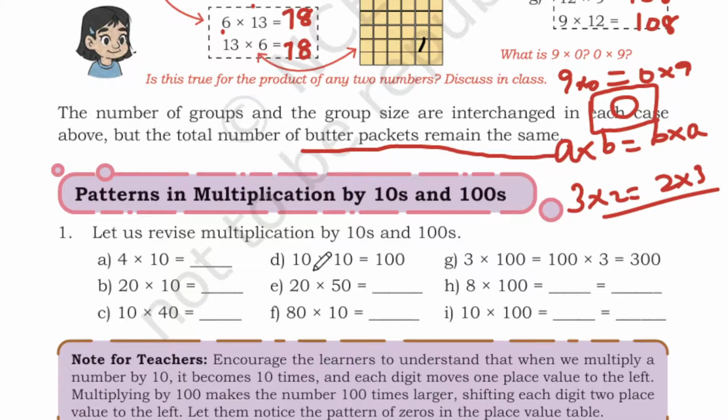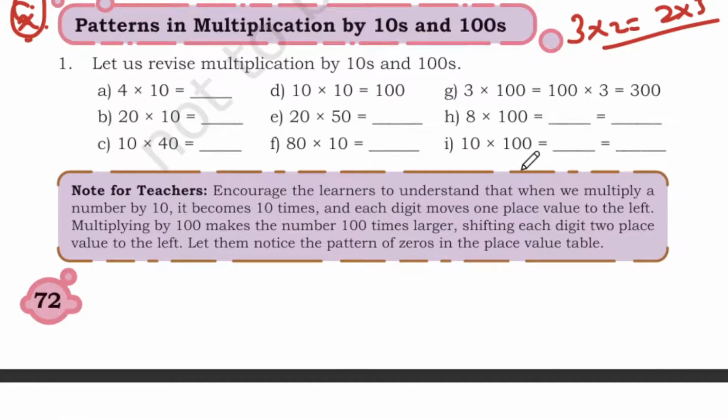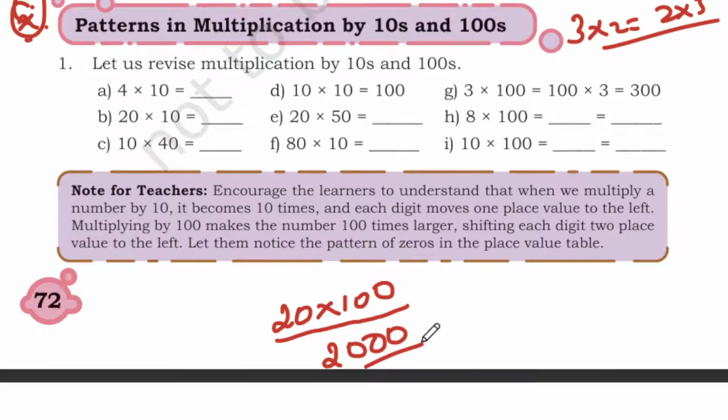Next, patterns in multiplication by tens and hundreds, important question for your exam, students. So let us revise multiplication by tens and hundreds. I'm telling you one thing, multiplying by 10 and hundreds is very easy. All you're going to do is take the number of zeros mentioned in the number. For example, if they are giving 20 into 100, you have to take how many zeros? You have 3 zeros. So 1, 2, 3, and you have to multiply these two numbers. 2 ones are 2. That's all. It's going to be very simple.